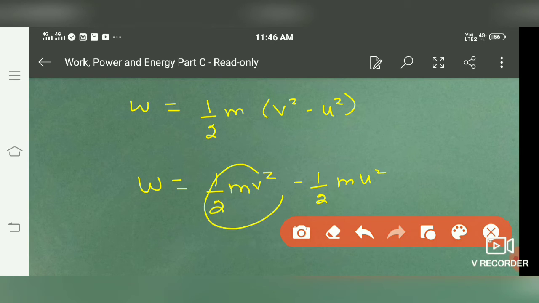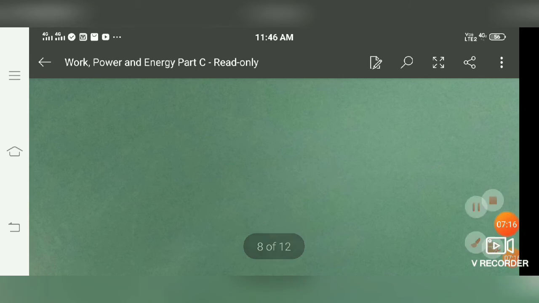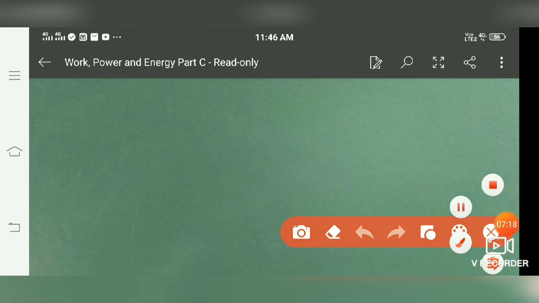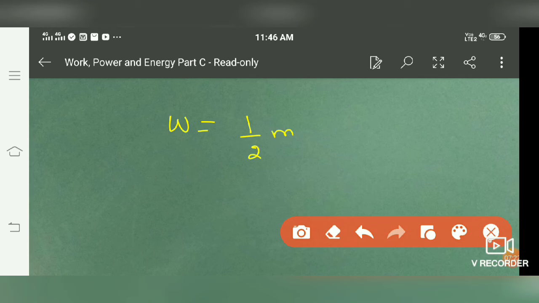This is the kinetic energy, so half m v square is the final kinetic energy, and half m u square is the initial kinetic energy.